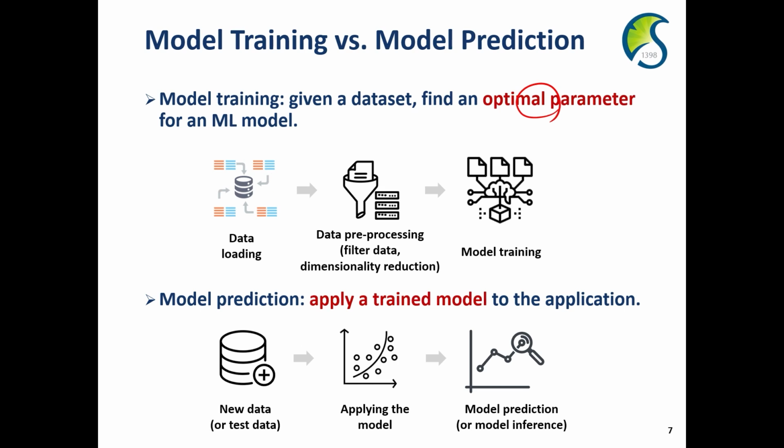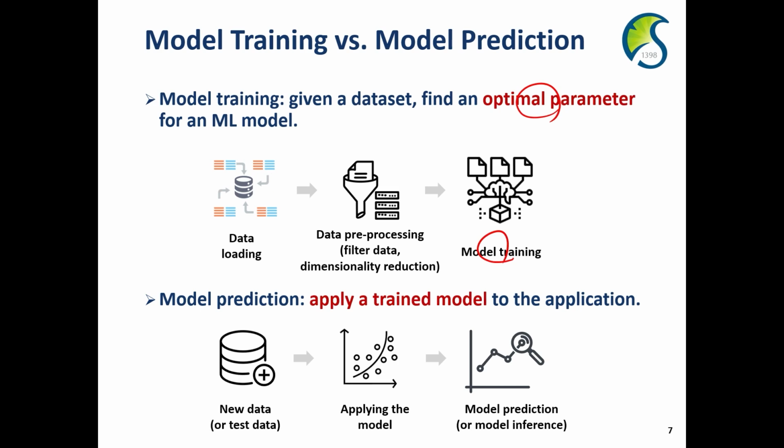After that, we determine the model, and using the data, we train the model. This is model training. Here, the main goal is to identify the optimal parameter to minimize the error function. Later, let me define what the error function is.